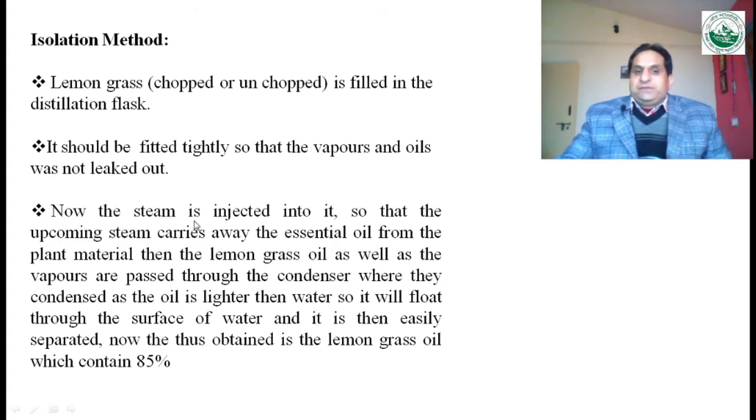Now steam is injected into the distillation flask. Because of this, the upcoming steam carries away the essential oil from the plant material, and the lemongrass oil as well as vapors are passed through the condenser, where they condense as oil.